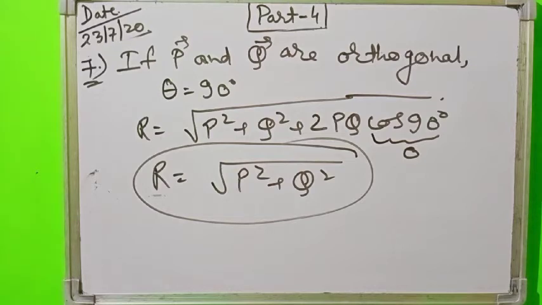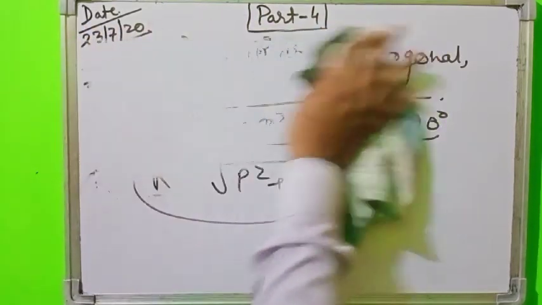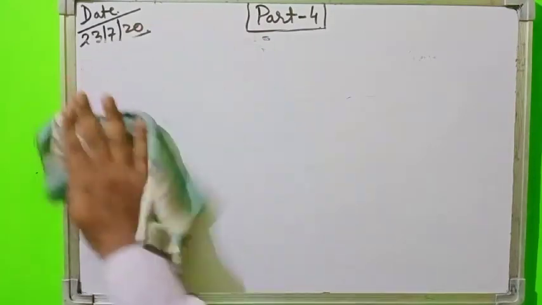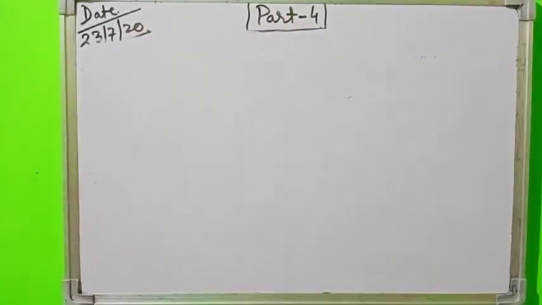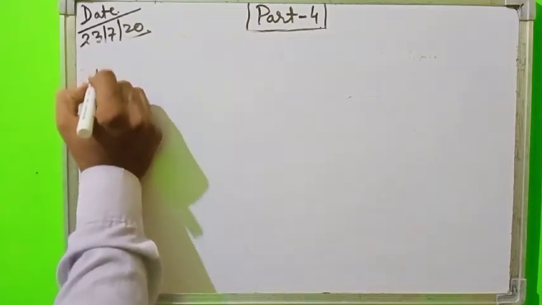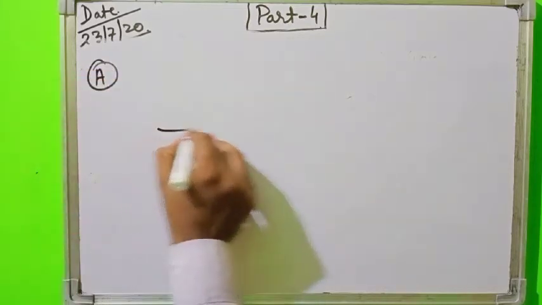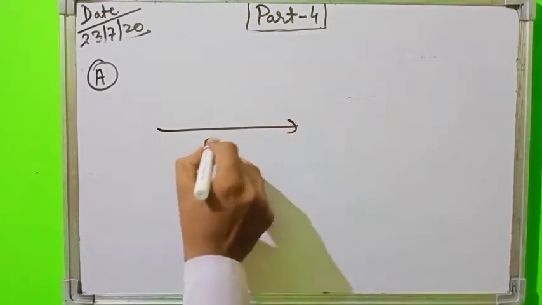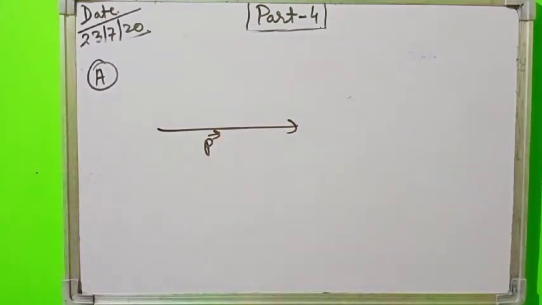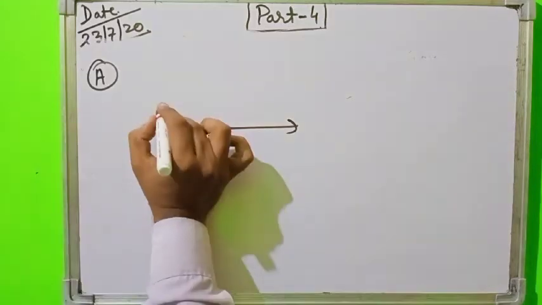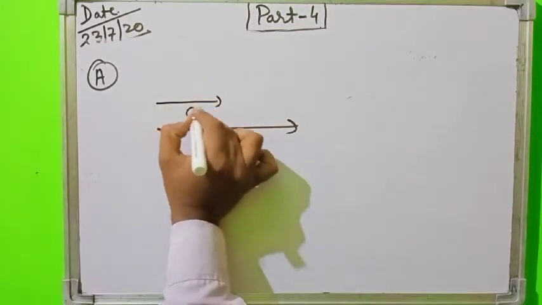Now pictorially I am representing all the three cases, that is case 5, 6 and 7: R max, R min and R orthogonal. For R max, suppose this is the P vector, and the parallel vector, the Q vector.